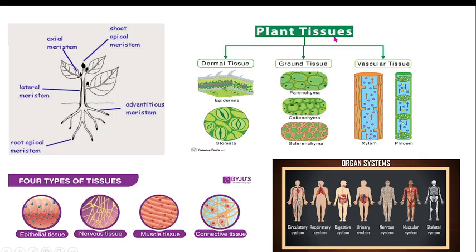First of all, when we talk about the tissue, you know, all living organisms are made of cells. Within those cells there are organelles. Now the cells are a collection of organelles. Then when we put cells together, that is where we get a tissue. It means a tissue is a collection of similar cells which perform a similar function. So let's start by talking about animal tissue.